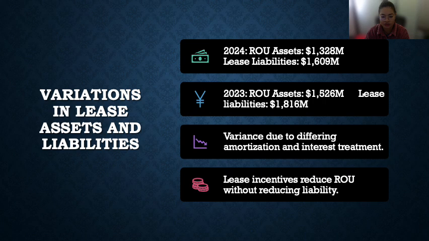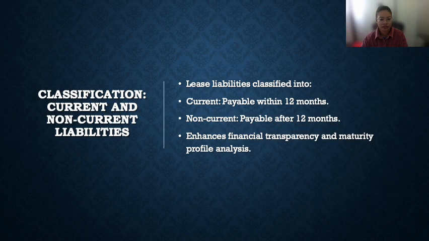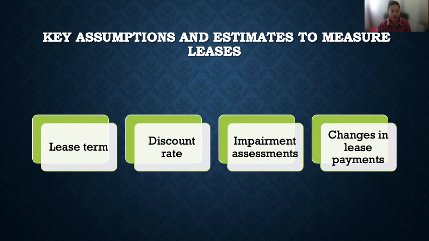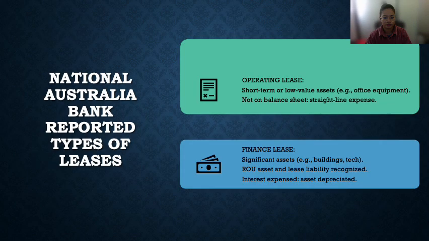initial cost treatments. My next slide is about classification of current and non-current liabilities. For the current, it is payable within 12 months, and for non-current, it is payable after 12 months. It enhances financial transparency and maturity profile analysis. Lease term, discount rate, impairment assessments, and changes in lease payments are key assumptions and estimates to measure leases.